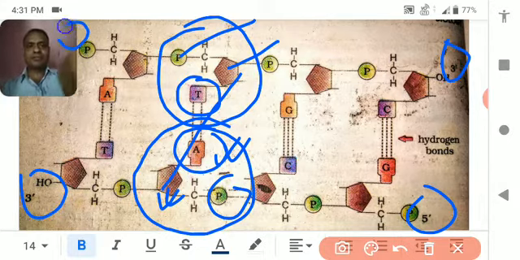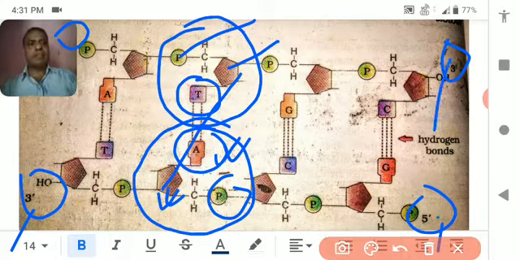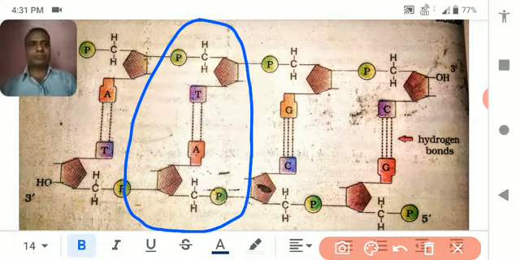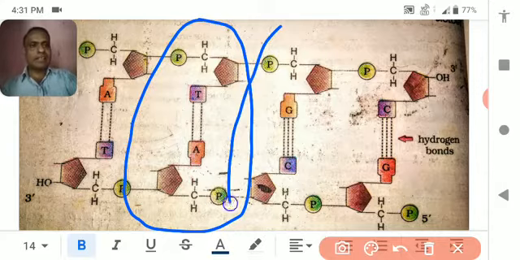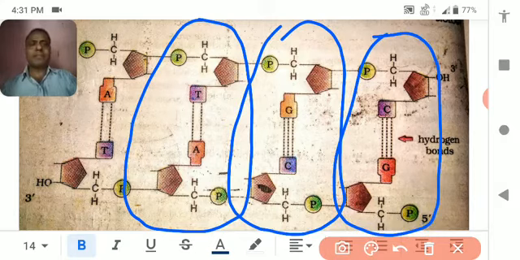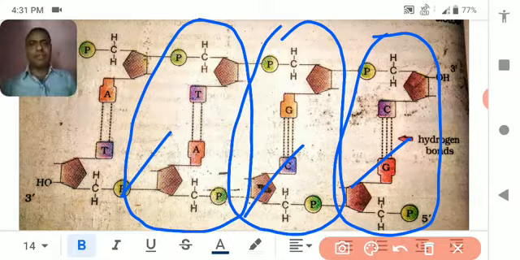Here if it is 3', it will be 5', and if it is 5', it will be 3'. So you can see this one makes a base pair. Similarly, this one is another base pair, and if so many base pairs are present together, this is called a polynucleotide. It's a dinucleotide, and many nucleotides together form a polynucleotide chain.